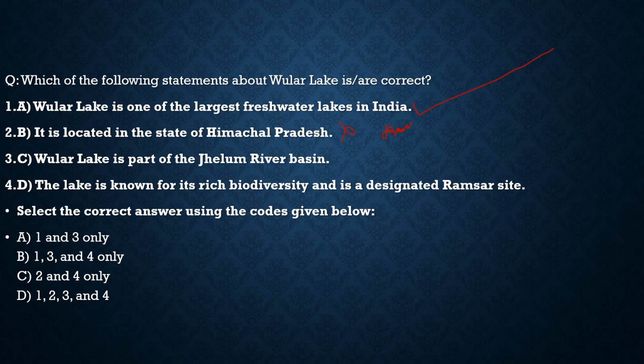Third, Wular Lake is part of the Jhelum River Basin. 100% correct. Fourth, the lake is known for its rich biodiversity and is a designated Ramsar site. 100% correct. So with respect to this question, the correct statements are statement 1, statement 3 and statement 4. And from the code given below, the correct code would be option B. With this, we had completed the questions with respect to current affairs.